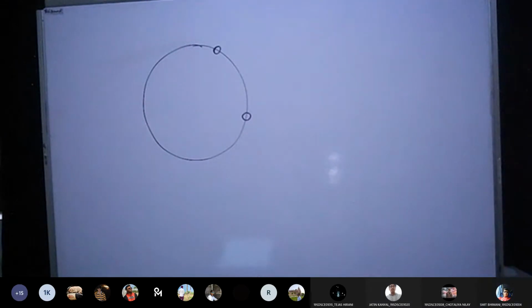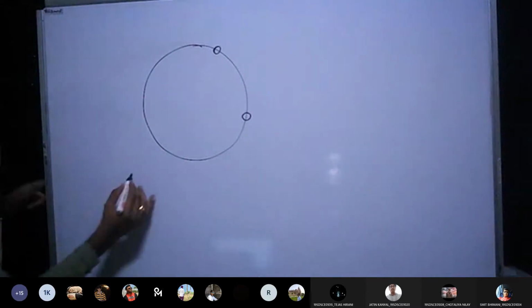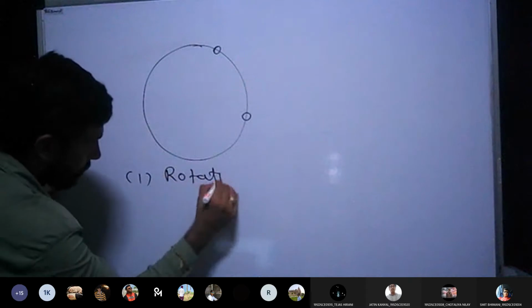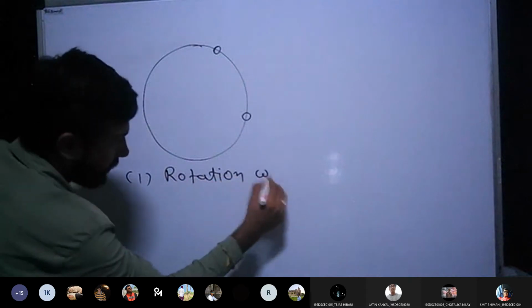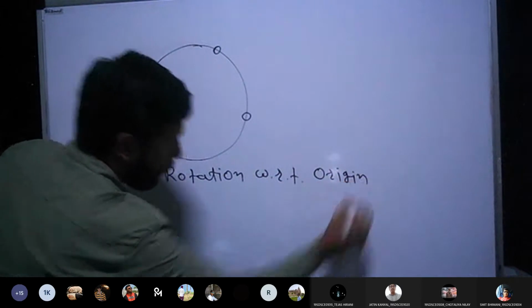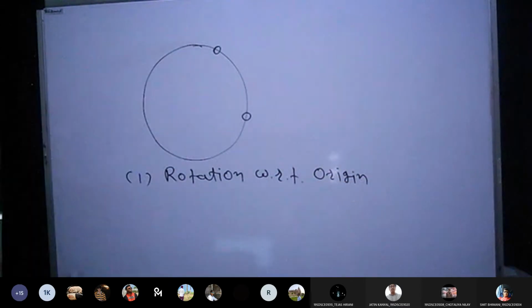So for rotation, again we have two types. Let me just write both the types.